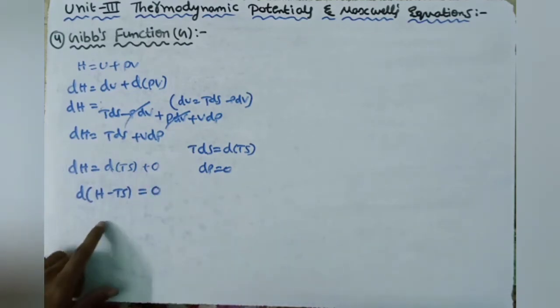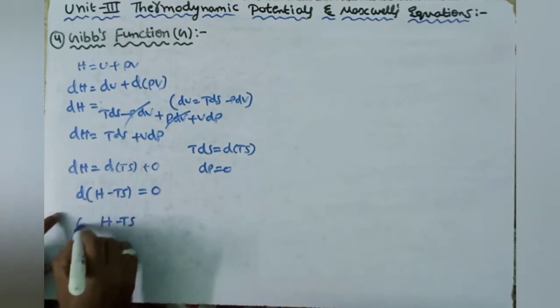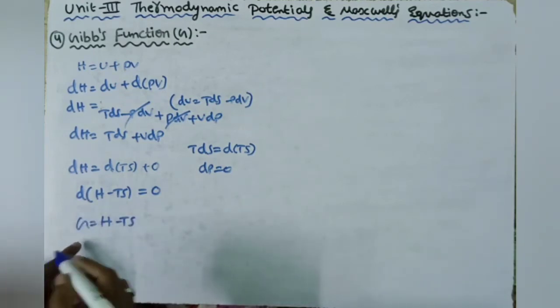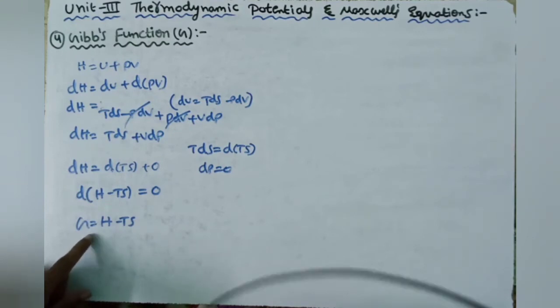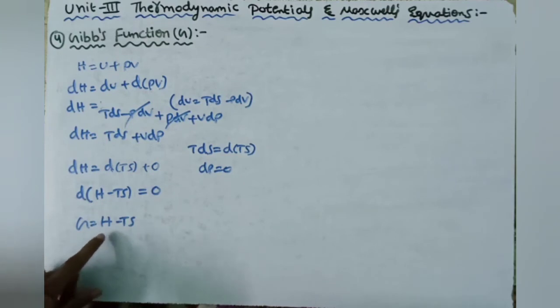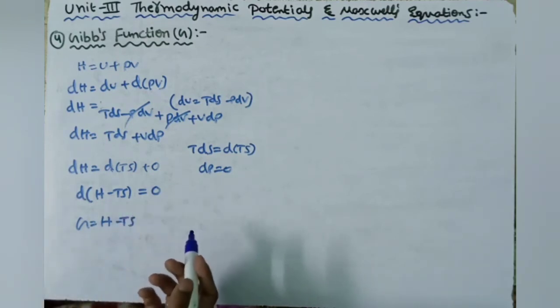This is the Gibbs function. H minus TS is the Gibbs function, which is denoted by G. Obviously G remains constant if the thermodynamical process remains isothermal as well as isobaric.